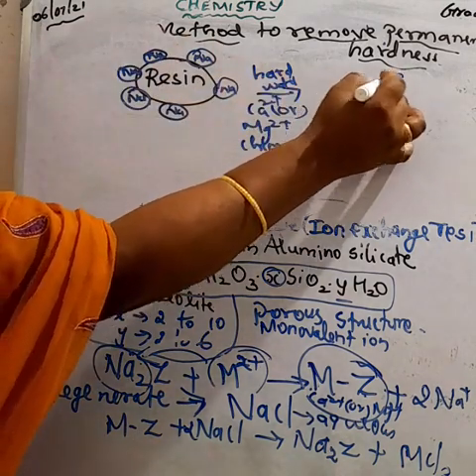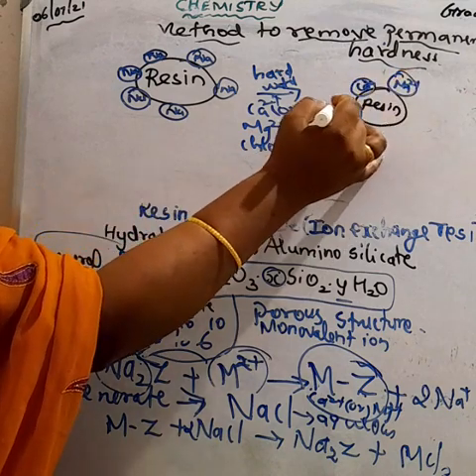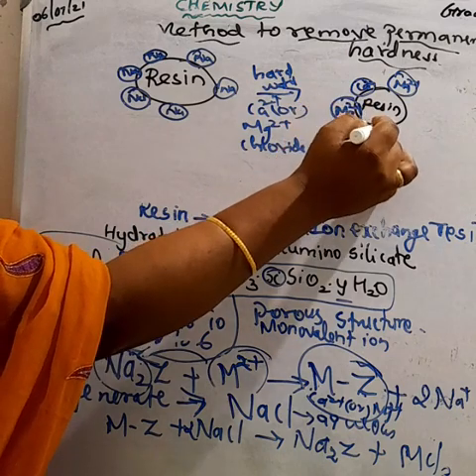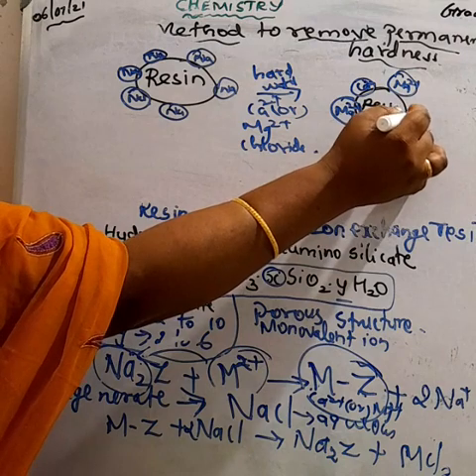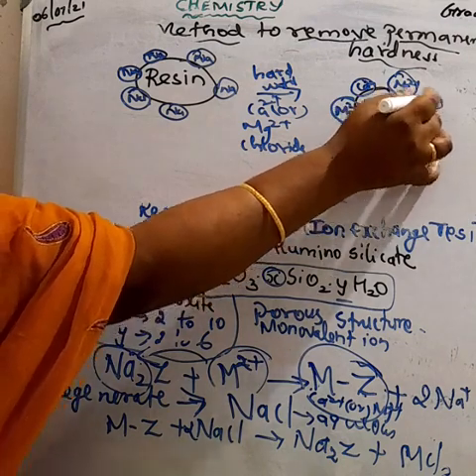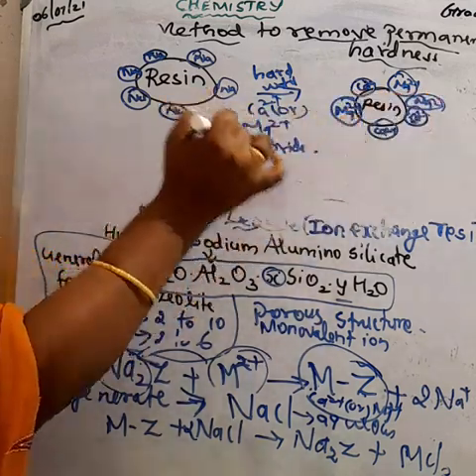Okay, so how can we remove the permanent hardness of water? What is the process here? Ion exchange method. Here we regenerate this resin by adding sodium chloride.